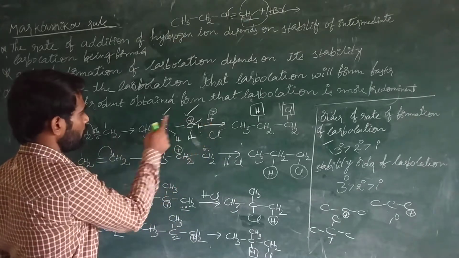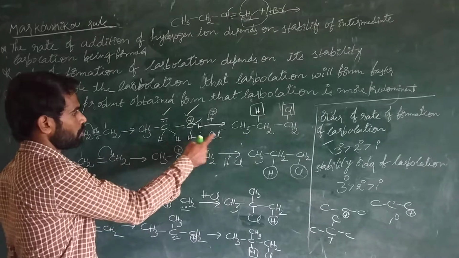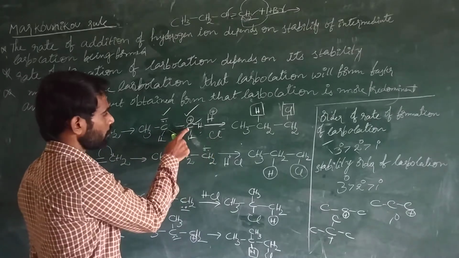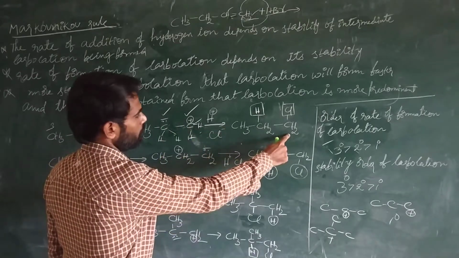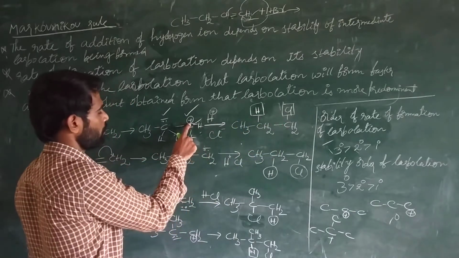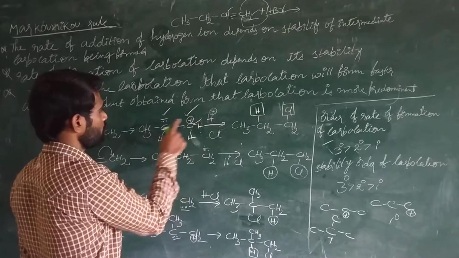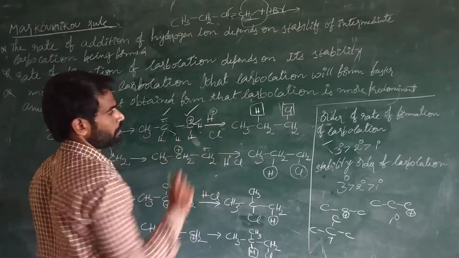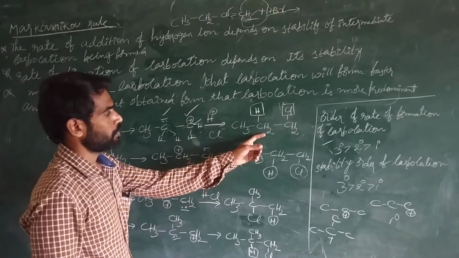The positive charged hydrogen gets attached here, and the negative charged ion attaches to this carbon. Yes or no? The negative charged chlorine attaches to this carbon because it is a positive charged carbon cation, and the positive charged hydrogen attaches to the negative charged carbon. Yes or no?